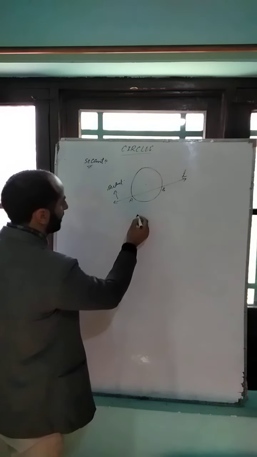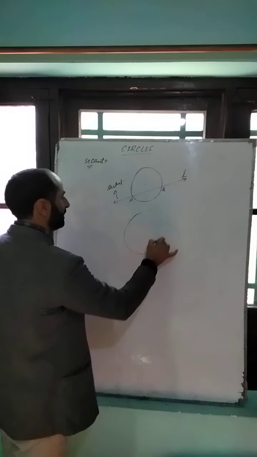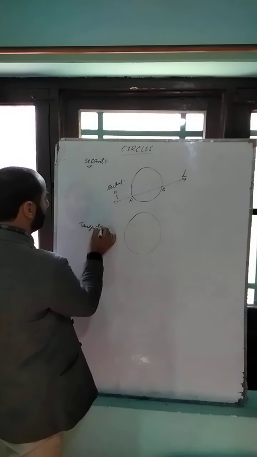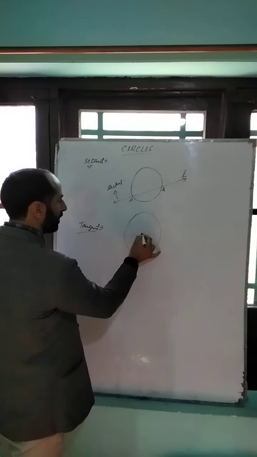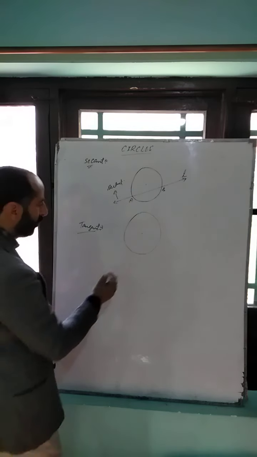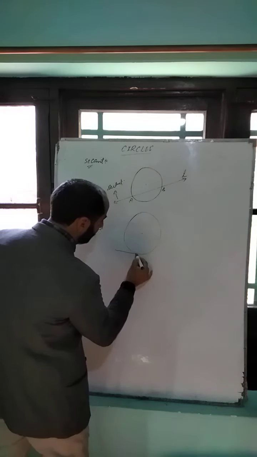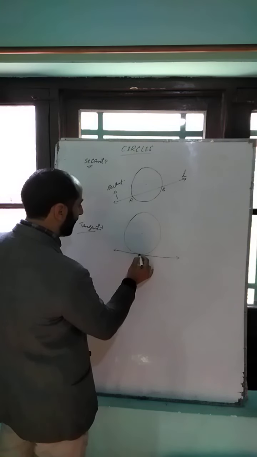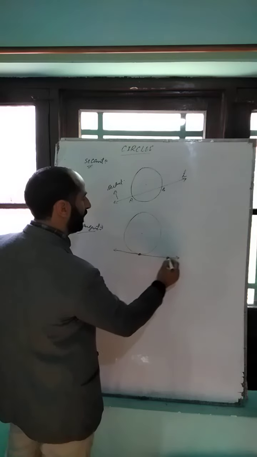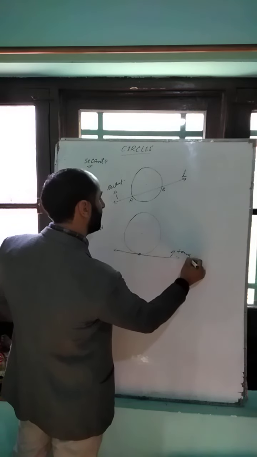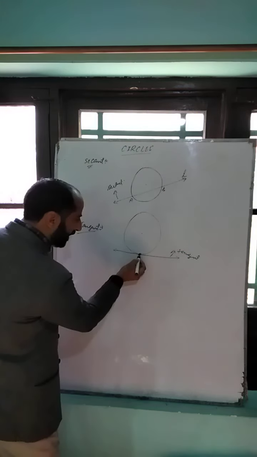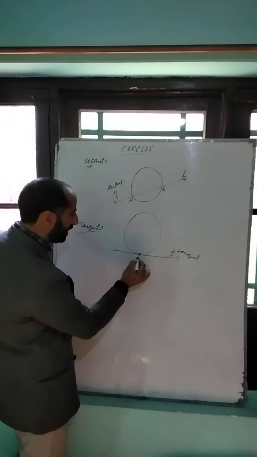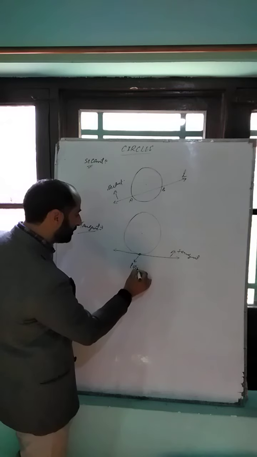And then tangent. Tangent is also a line which touches the circle at only one point. A line which touches the circle at only one point is known as tangent. Here it is tangent. And the point at which the line touches the circle is known as the point of contact.